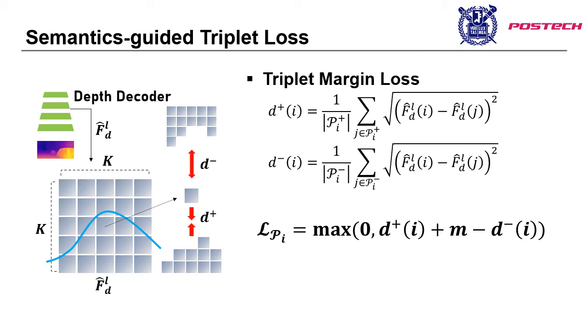However, naively maximizing the negative distance as far as possible doesn't lead to our desired outcome, because the semantic border does not always guarantee that the depth of two separate objects should differ by a large amount. Instead, we adopt a triplet loss with a margin so that the distance is no longer optimized when the negative distance exceeds the positive distance by more than a specific margin. This is the semantics-guided triplet loss we proposed.